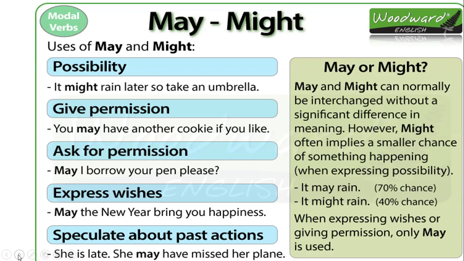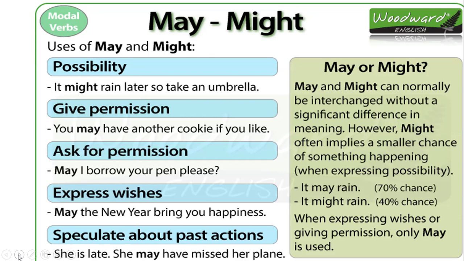We can also interchange their position, but there is a slight difference between the two, and the difference is given with the help of an example. It may rain, that means chances of rain are more. In the bracket I have given 70% chance, and in the next example it might rain, there are only 40% chances.